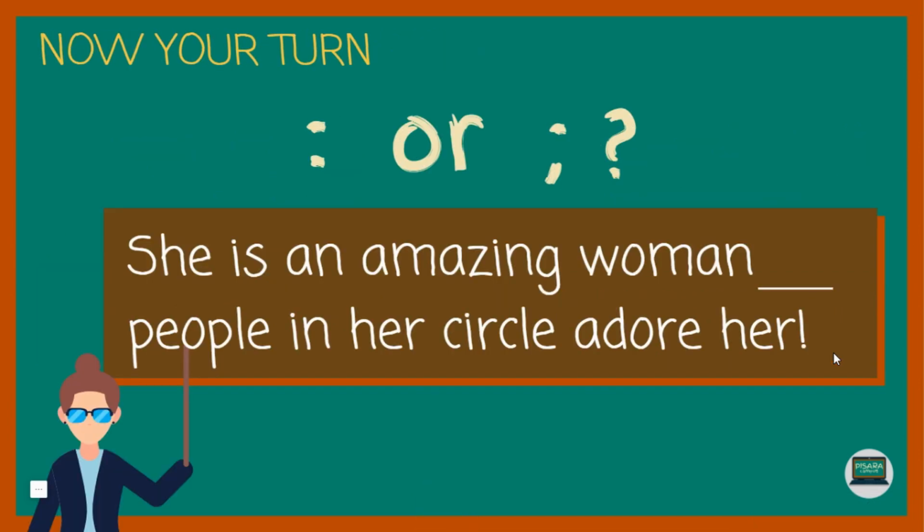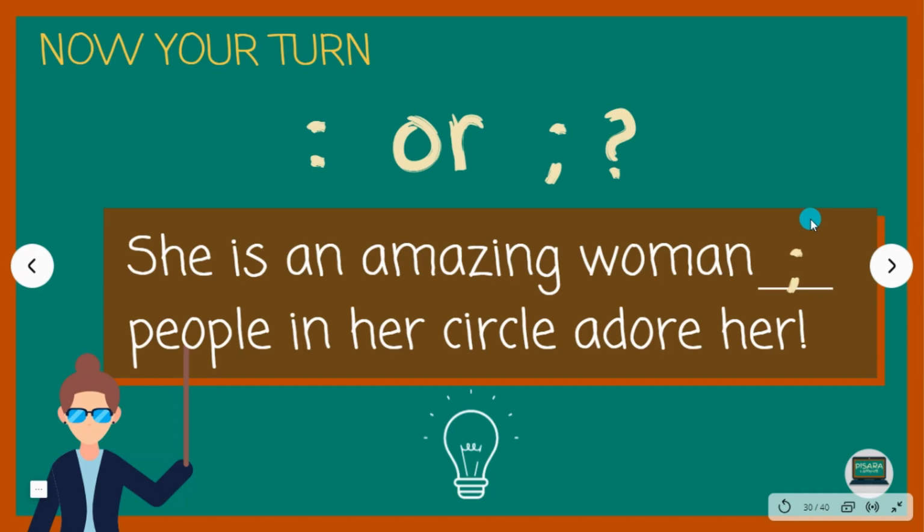Can you do it on your own? She's an amazing woman, blank, people in her circle adore her. The correct answer is a semicolon. You use a semicolon. Why? Because these are two independent clauses that are somehow similar to each other or related to each other.